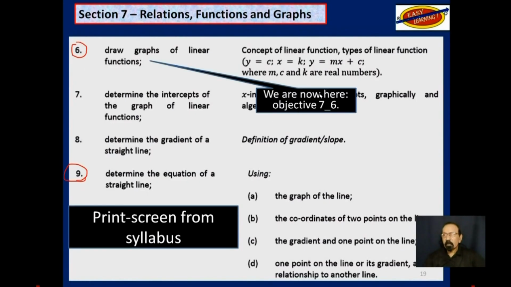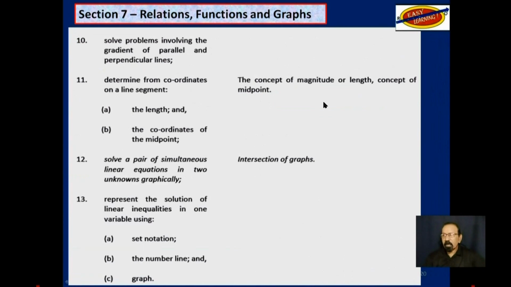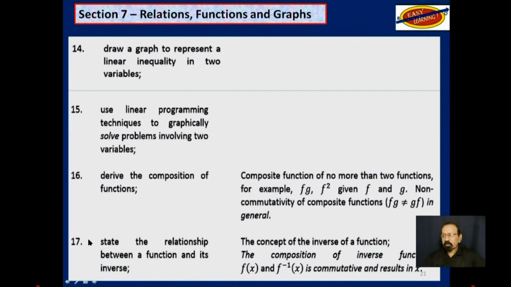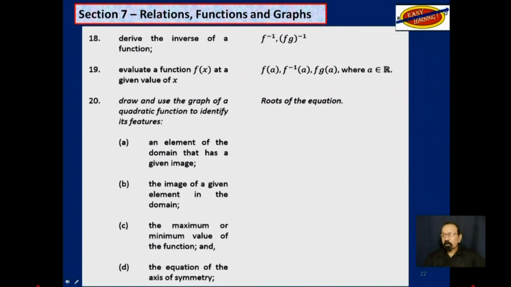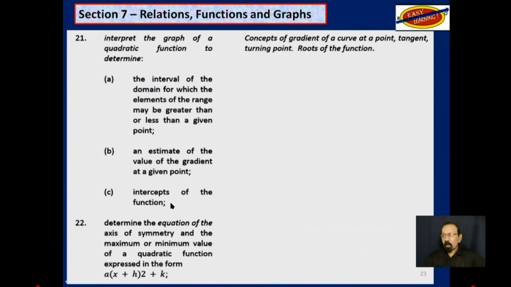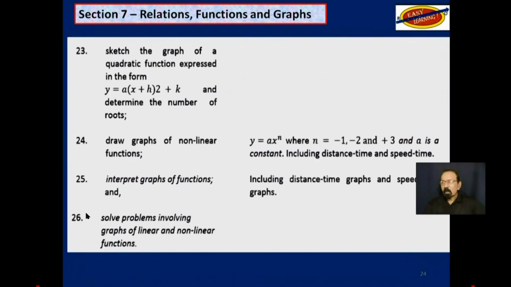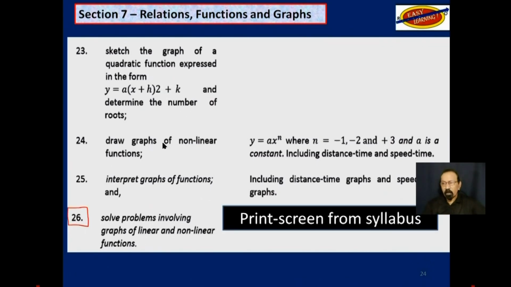So we are at objective 7.6. This is what we will be doing in this video. And then a brief preview up to objective 13, objective 17, up to objective 20. These are all print screens from your syllabus. Objective 22, and finally up to objective 26, just so you will know where we are and where we need to reach